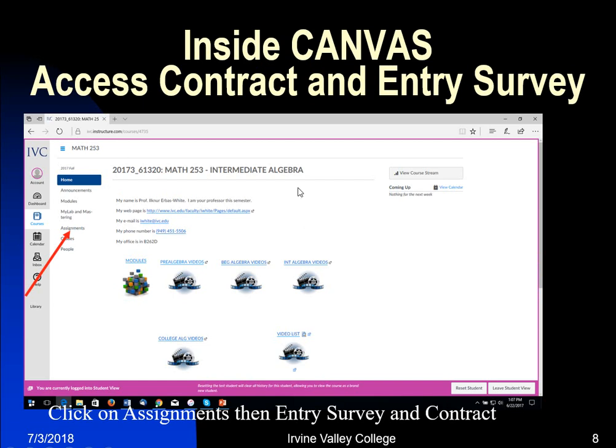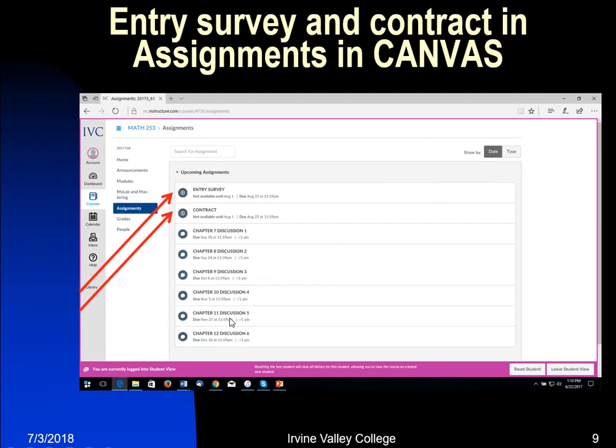Now, when you come inside Canvas, I will show you how that works. You're going to go to Assignments, and the Assignments is in that red arrow. And then you're going to see the entry survey and contract right there. So when you click on the entry survey, that's going to let you take it, and I will see it, and that's part of your orientation. And contract, you're going to read it, and you're going to say, yeah, I understand what that contract is saying. Then you're going to go to IVC webpage, and then send me an email that you did that.